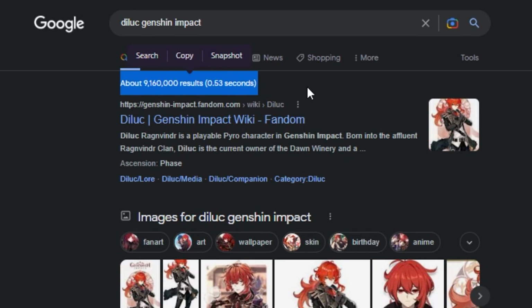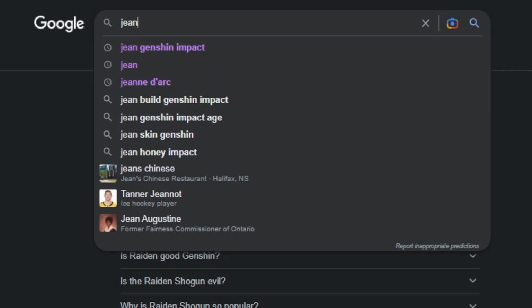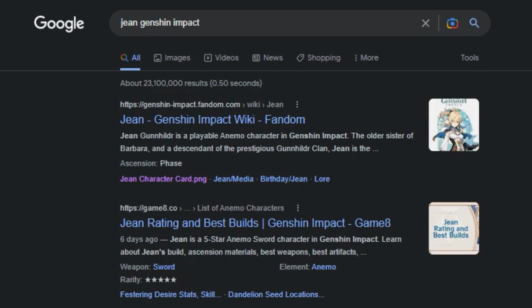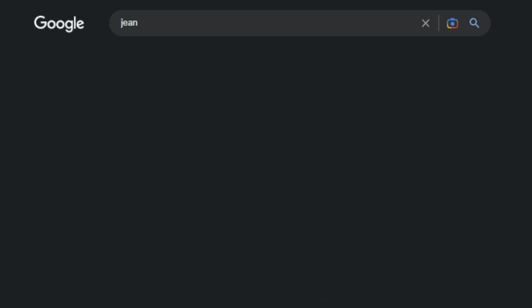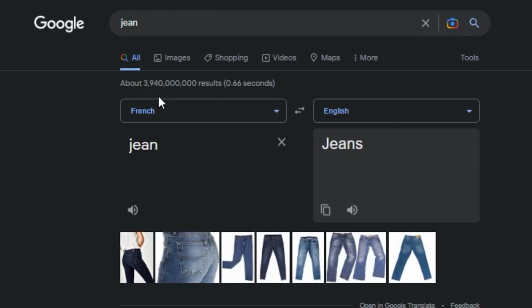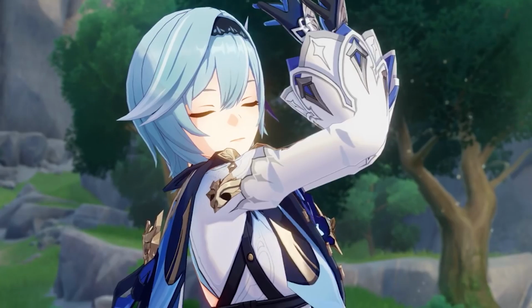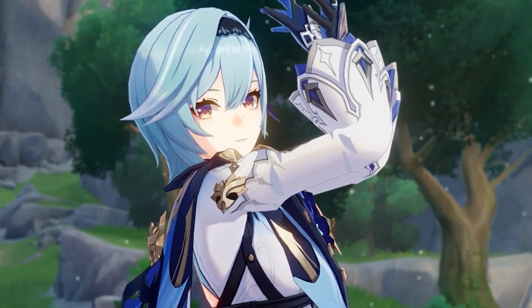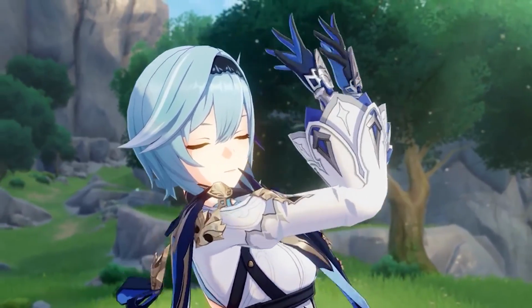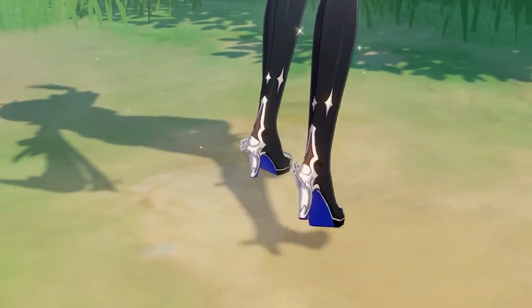That's it. The keyword of adding Genshin Impact to this is very important because if I search just a generic name like Jean, of course you're going to get way more results than you would if you were just searching for Genshin Impact, so you got to add that extra little bit onto it. Compare that to a character like Diluc, where you can just search Diluc's name plainly and get almost the exact same number as searching Diluc Genshin Impact. It's pretty important because there are quite a few names that have generic things like Eula, Razor, Jean, Mona. Now that I realize it gets a lot of Mondstadt characters, but in any case, this keeps it fair.